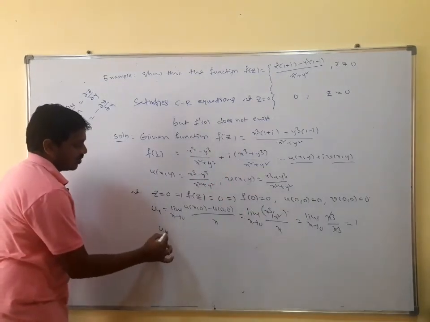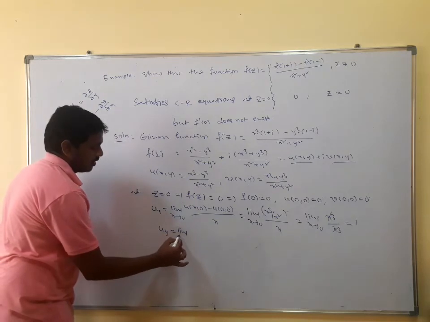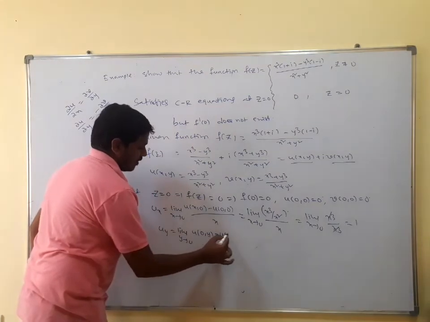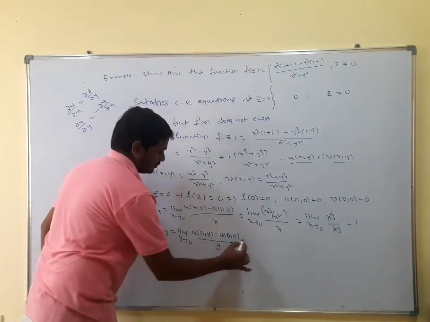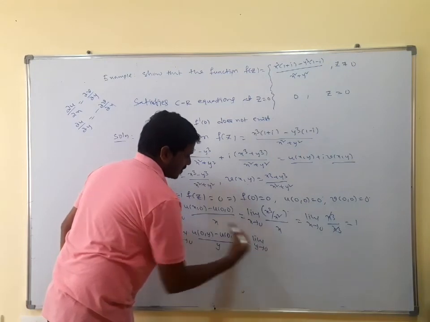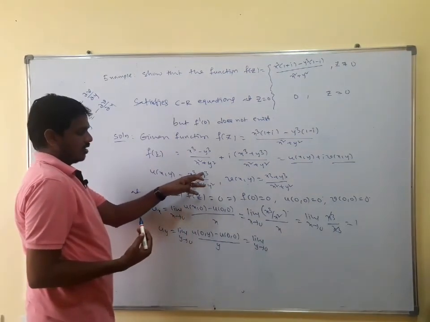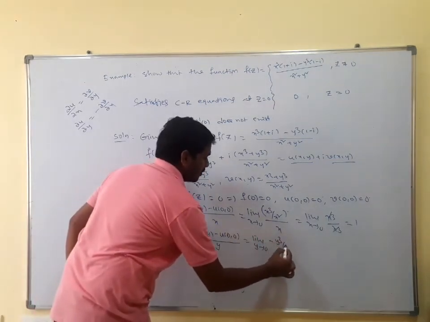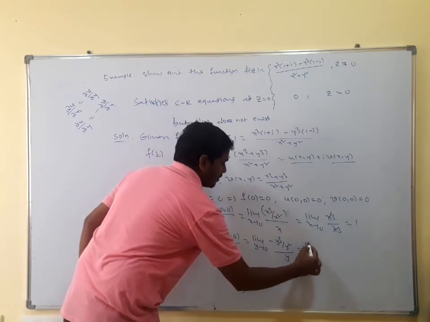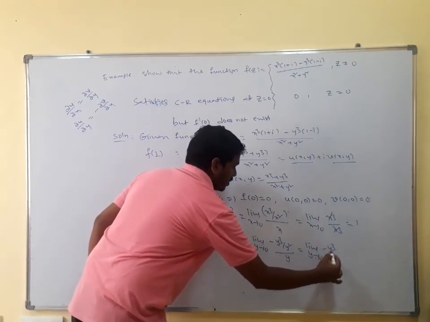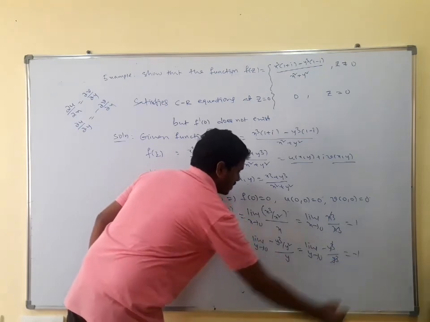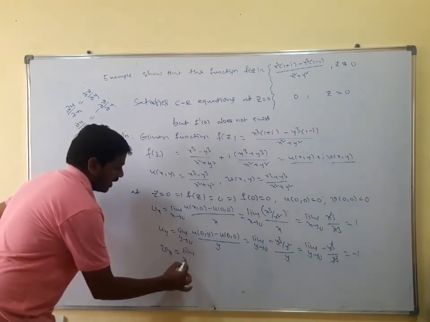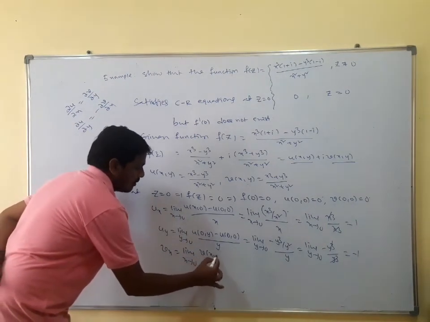In the same way, u y is equal to limit y tends to 0 of u of 0 comma y minus u of 0 comma 0, divided by y. Now taking x is equal to 0, we have minus y cube divided by y square, divided by y, which is limit y tends to 0 of minus y cube divided by y cube, which is equal to minus 1. This is u y.